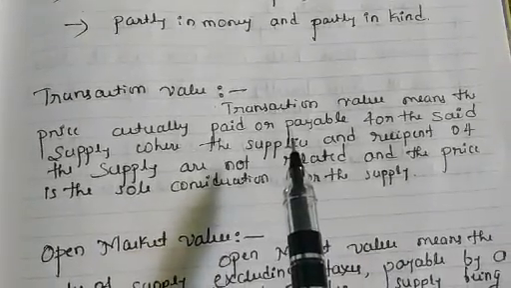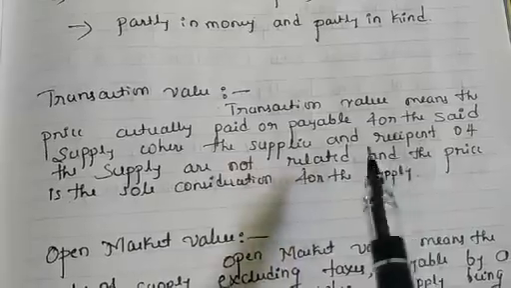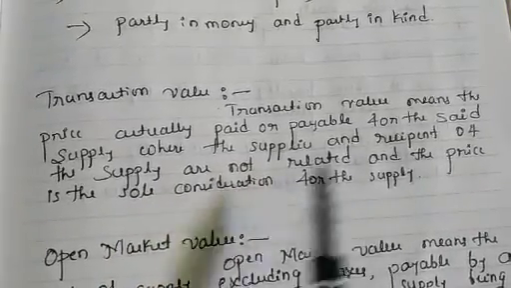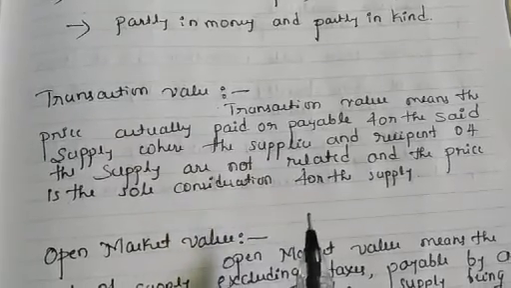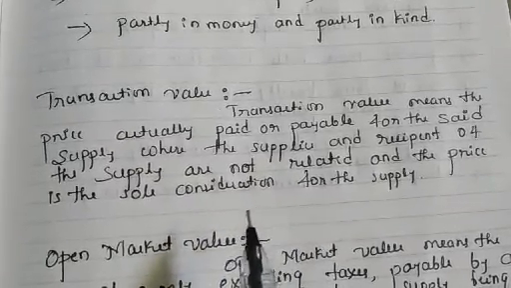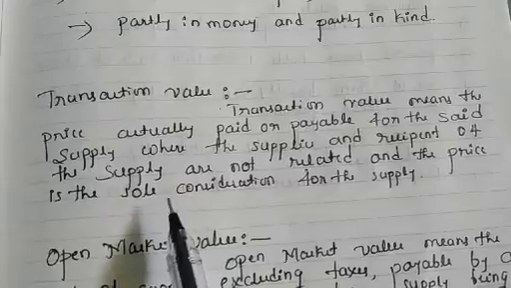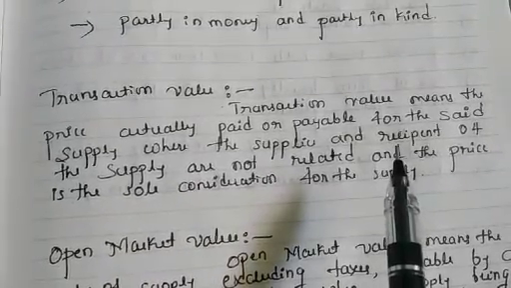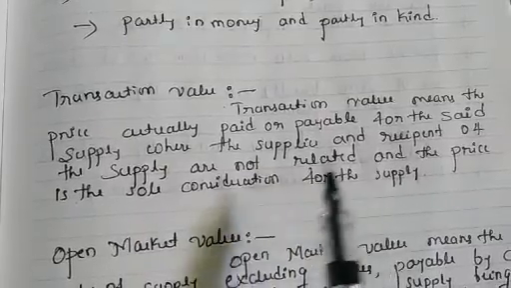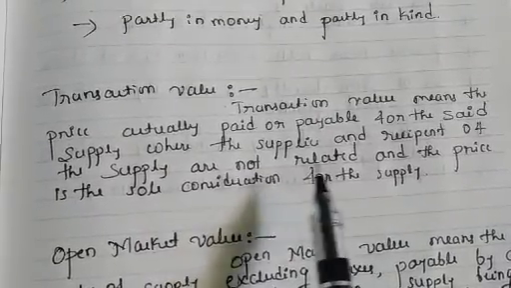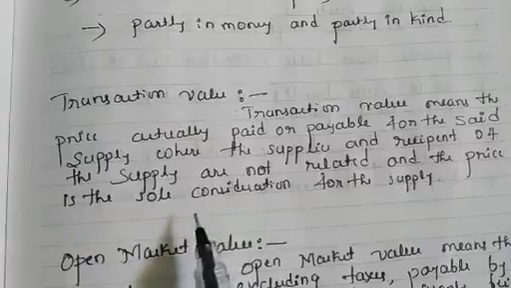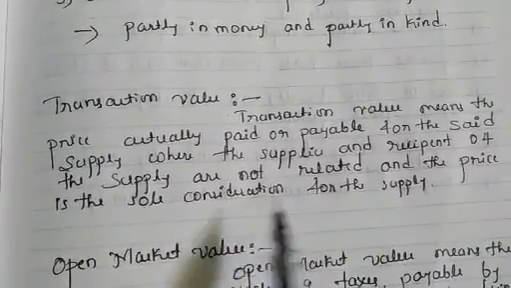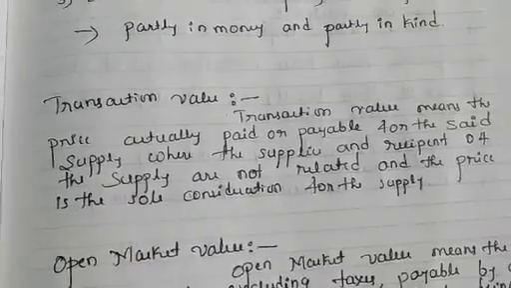Transaction value is nothing but whatever the price actually paid or payable by the purchaser to the supplier. In that, one more thing is important: the supplier and recipient, the purchaser and supplier, are not related and the price is the sole consideration for the supply. This is the main concept in transaction value.